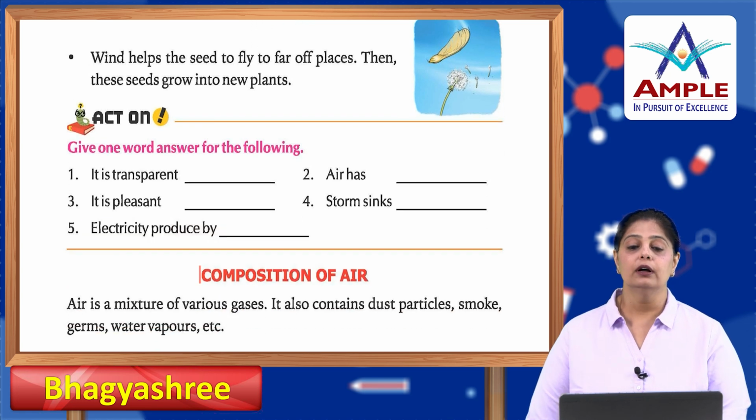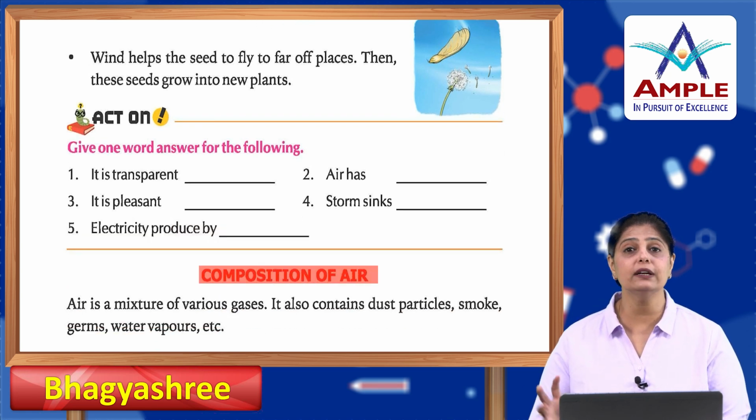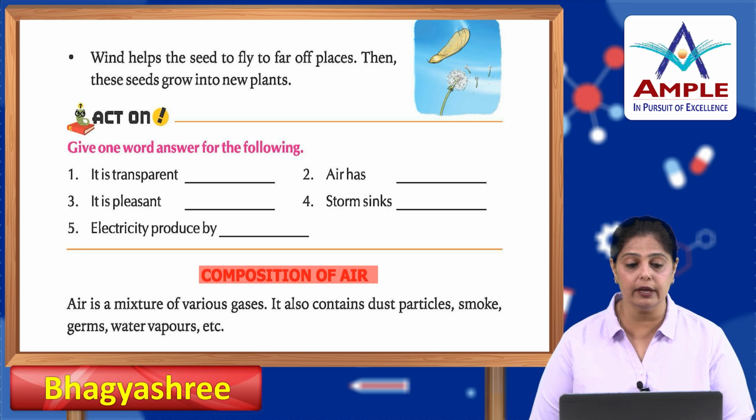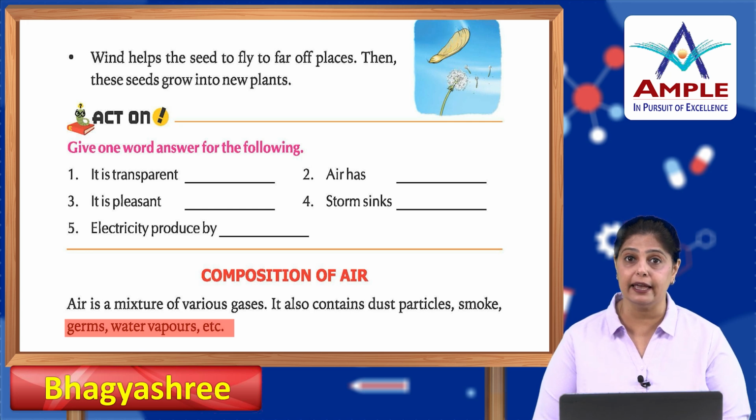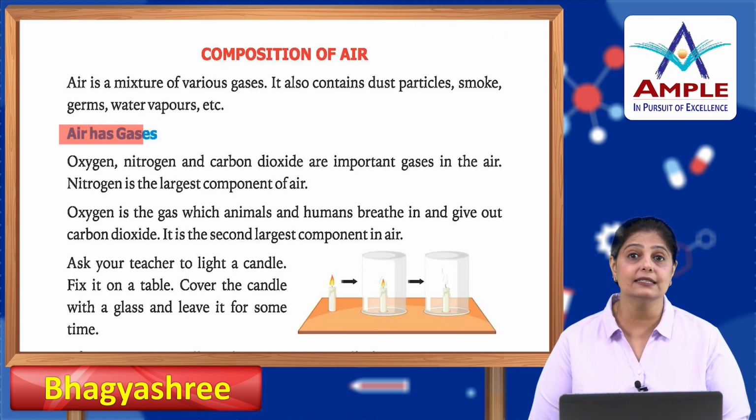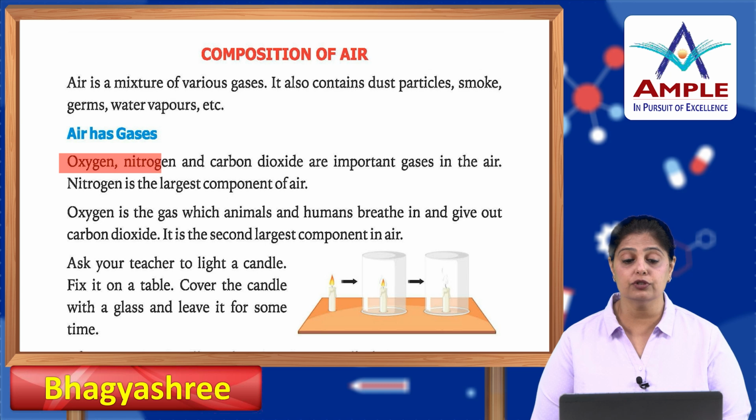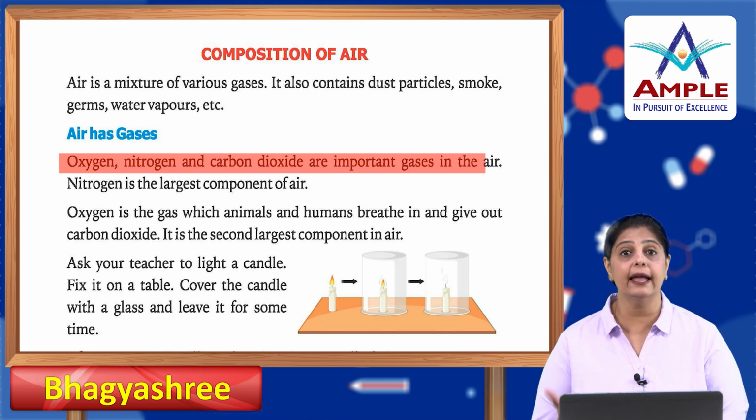All right, now let's look at the composition of air. What is there inside the air? So air is nothing but a mixture of various gases. It contains dust particles, there is smoke, there are germs, there is water vapor, etc. in the air. We cannot see all these things, but they are all present inside the air. Now, air has gases: oxygen, nitrogen, and carbon dioxide. These are all important gases which are present in the air.